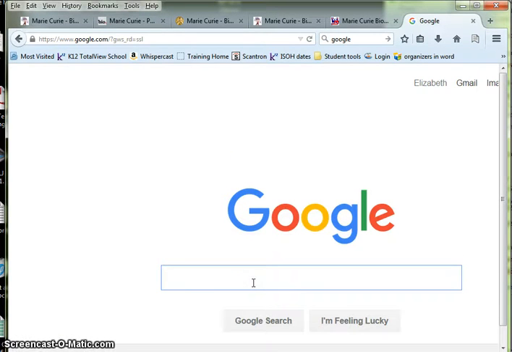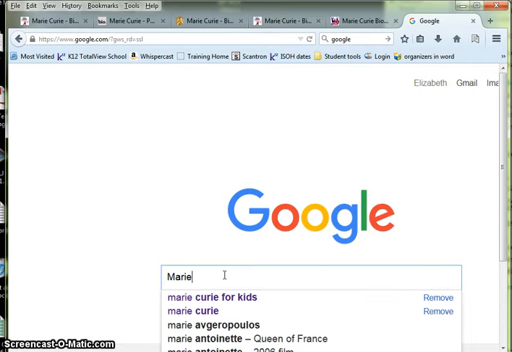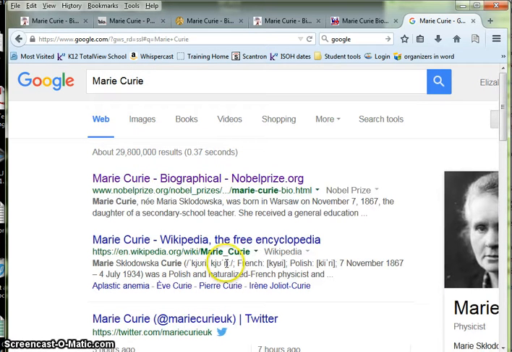So, the first thing you want to do is go to Google or another good search engine and put the name of your scientist in the search box. Okay? You'll come up with a lot of different listings. I do want you to look at these. Wikipedia, for example, we talked about that. It can be changed by anybody, so it's not a reliable source.